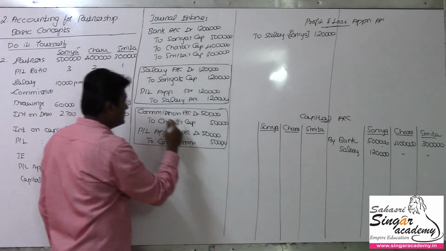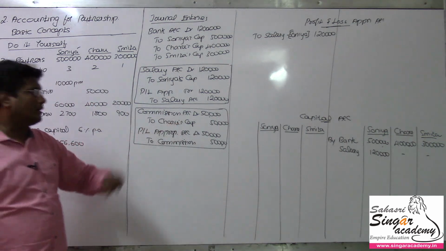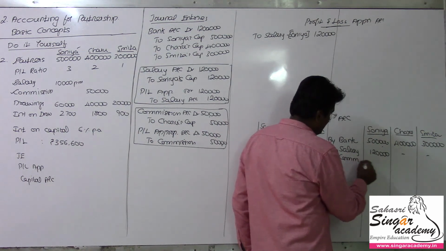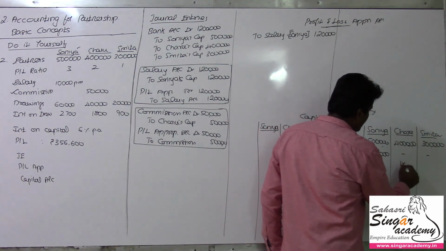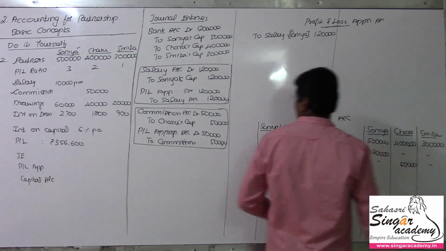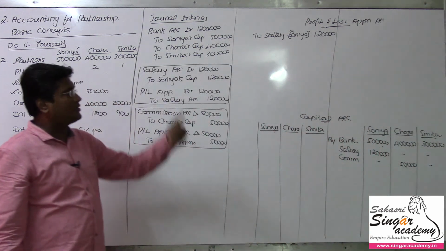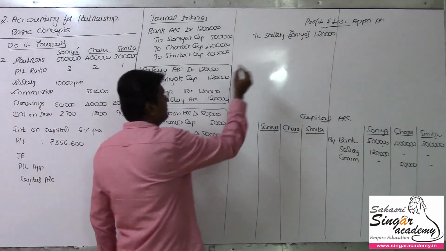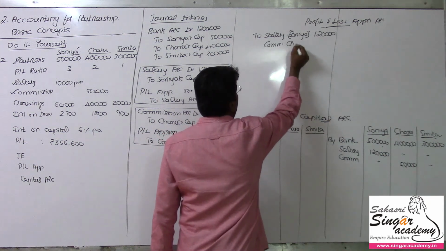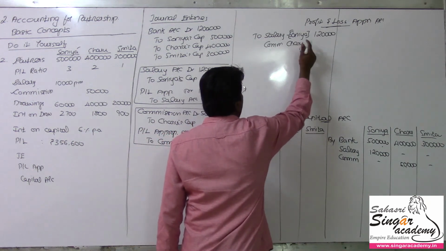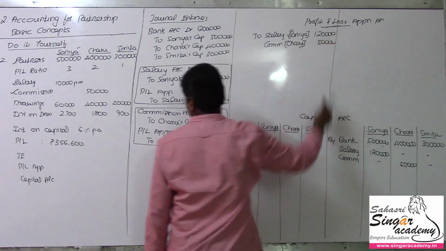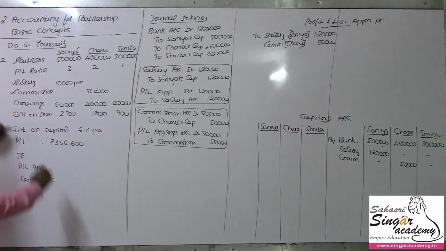The first journal entry is meant for recording in the capital account. So here commission being 50,000 should be credited in Charu's capital account, and the next journal entry is where we are transferring the commission to the P&L appropriation account. This commission is because of Charu, so the value being 50,000 rupees. We got this value. Second one is also over.